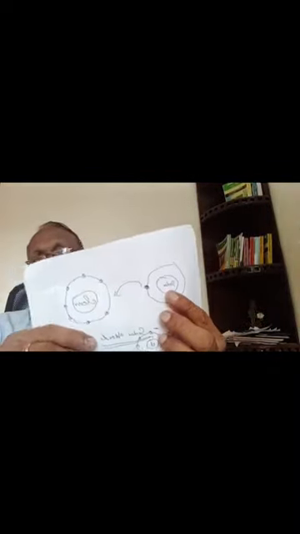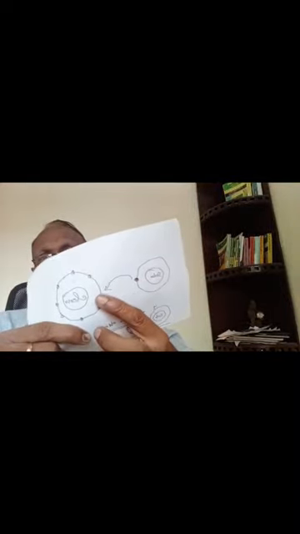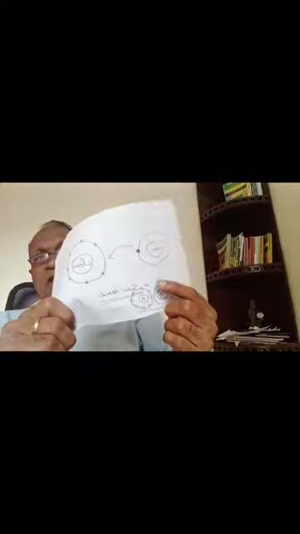So this outermost orbit, with its 8 points, tries to get 1 electron from others. That is, if sodium is nearby, it will take it. And in the sodium's outermost orbit, it has a tendency to leave it. So it will leave the electron to this chlorine, and thus chlorine gets 8, and there is no electron in the sodium atom's outermost orbit. No problem. It cannot remain less than 8.